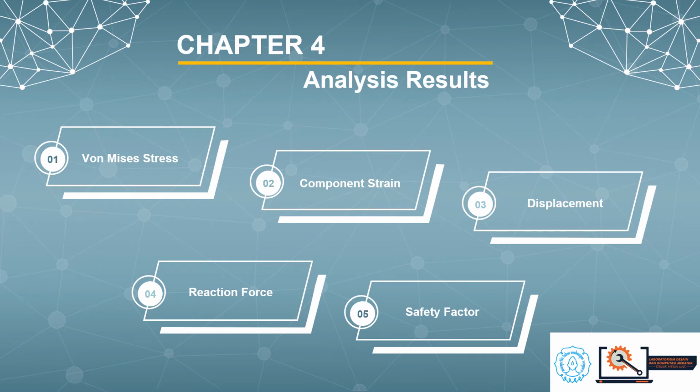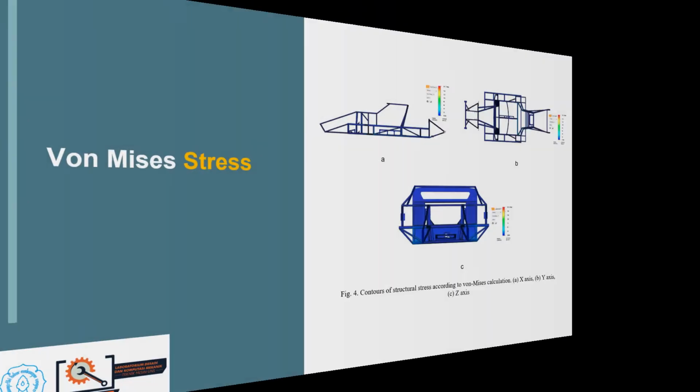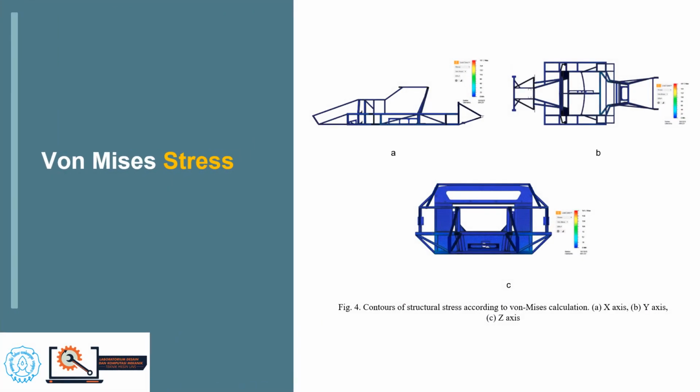And then we talk about Chapter 4, analysis result. We have 5 results: von Mises stress, component strain, displacement, reaction force, and safety factor. Number 1 is von Mises stress.